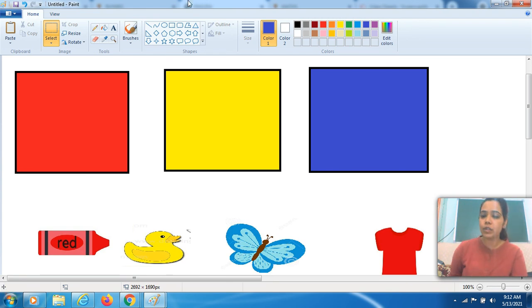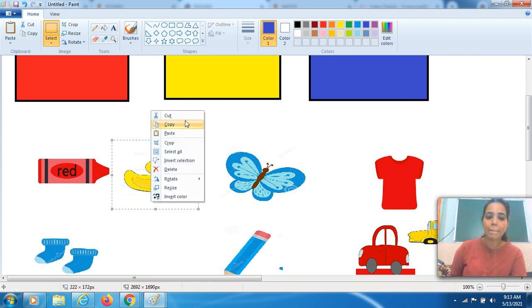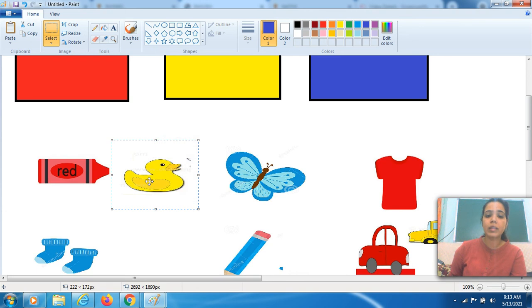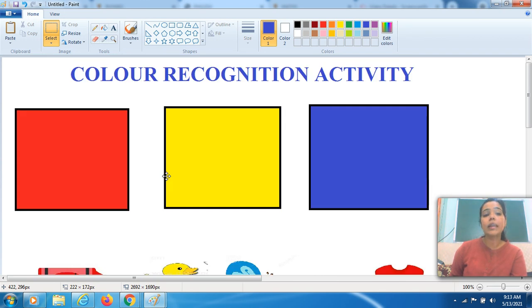Okay, then after shuffling it you have to ask our kids, one by one, to pick one object, and they will have to recognize the color of that particular object. Suppose he will pick the very first one, like this one. So he will take it and say, Mama, this is yellow color. Which color, students? Yellow color, Mama. Okay, fine. This is yellow color, na? So you have to put it on yellow cloth.